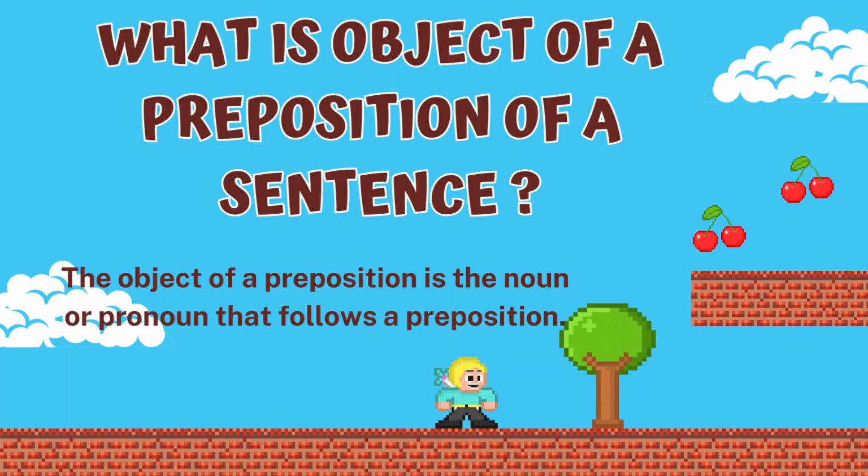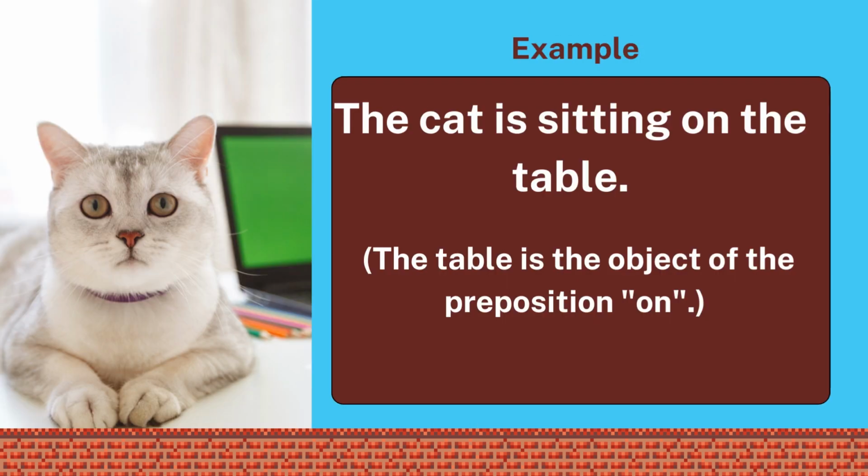So the fourth one is the object of a preposition. The object of a preposition is the noun or pronoun that follows a preposition, such as: the cat is sitting on the table.